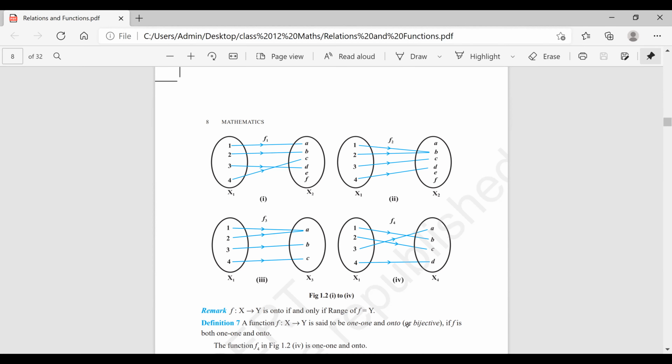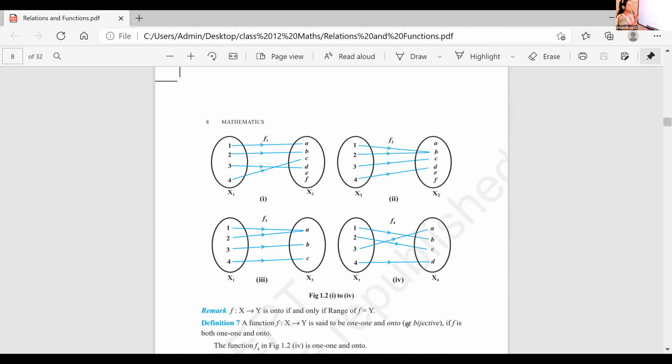No. Okay. Why is it not onto? If it is not, you should give the explanation. X2 doesn't have the other three images. Which elements are not having the pre-image? E and F. E and F are not having a pre-image, therefore it is not onto.